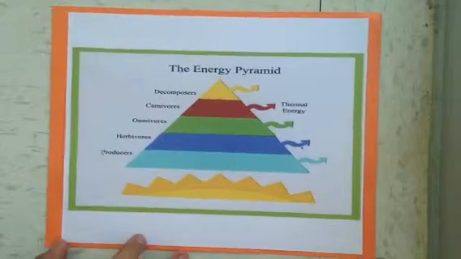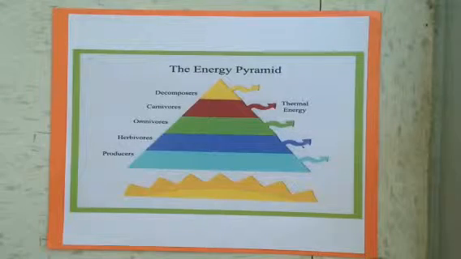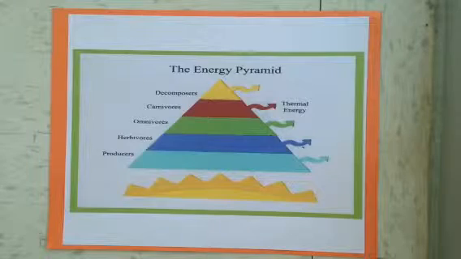As organisms interact amongst themselves and their environments and perform bodily functions, they use much of the energy they consume. This use of energy is then released into the atmosphere as infrared. For this reason, only 10% of the energy in a trophic level can be passed on to the next, a principle referred to as the 10% rule.